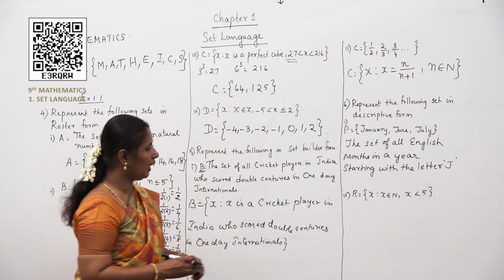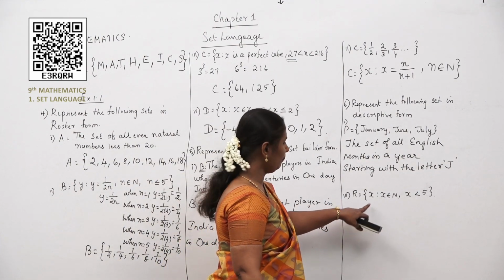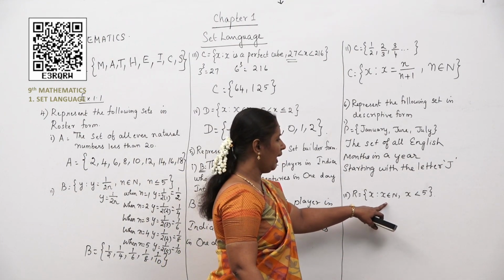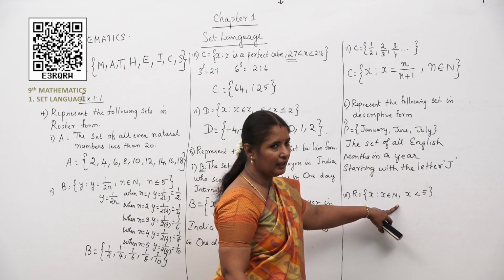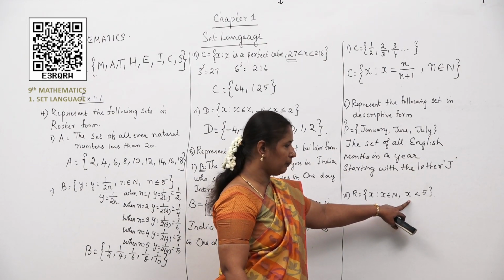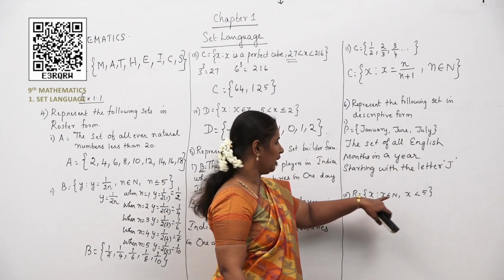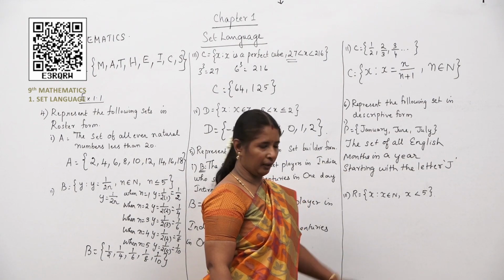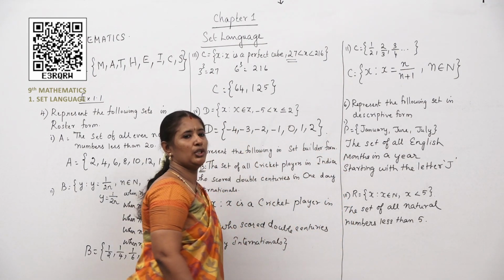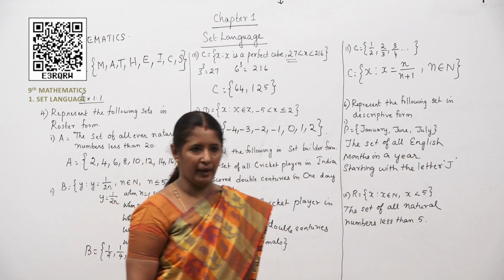What is given over here? R is equal to X such that X belongs to N. What is this N? Natural number. And X should be less than 5. That is, you have to choose a natural number which is less than 5. The set of all natural numbers less than 5.